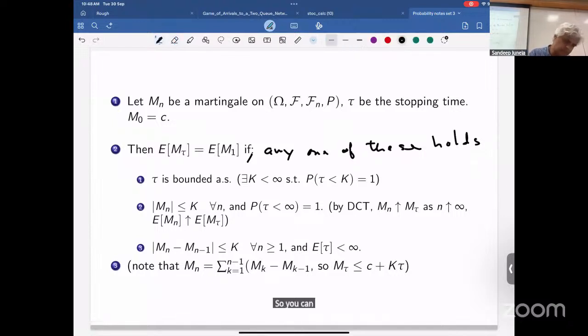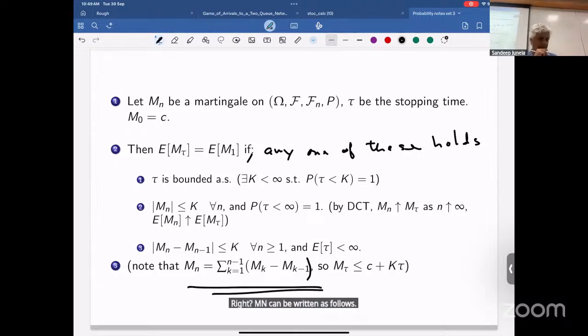So you can write your M_n as follows. I'm assuming here M0 is equal to C. That's fine. So because of this, I have my M tau is less than or equal to C plus K tau.